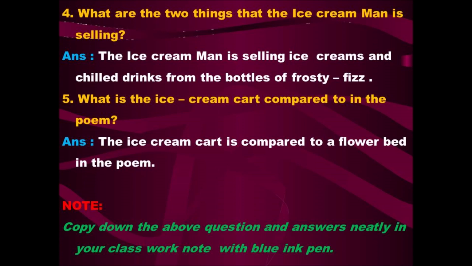The fifth question is, what is the ice cream cart compared to in the poem? The ice cream cart is compared to a flower bed in the poem. Copy down the above questions and answers neatly in your classwork note. Write the questions in black pen and write the answers in blue ink pen. Write your classwork notebook neatly and clearly.